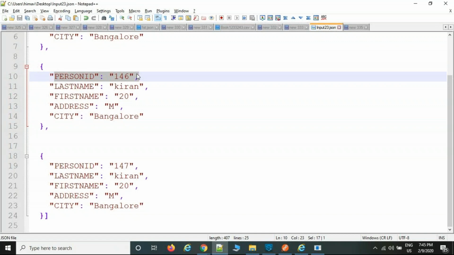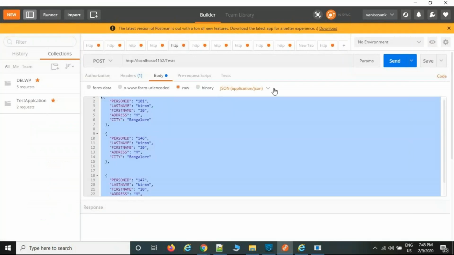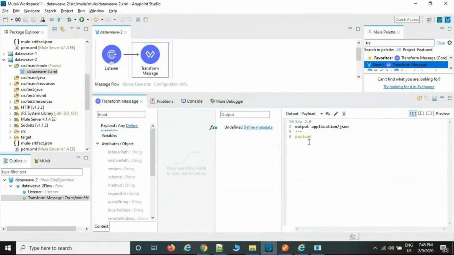Now my set of file is coming from the body, that is nothing but a payload. So I have written payload, and I want to repeat the list of data, so repeat the loop means map operator.